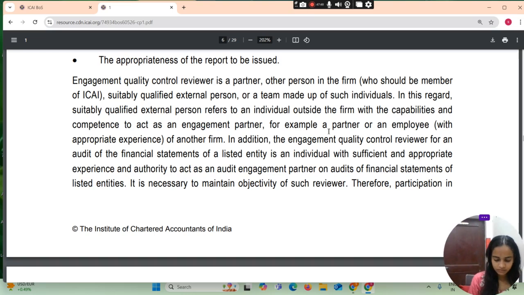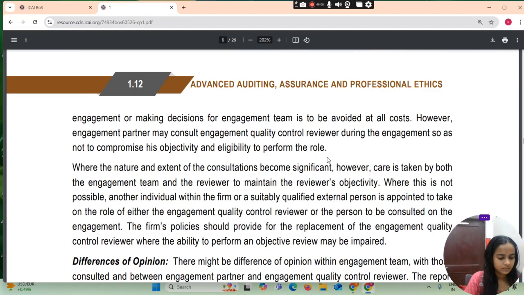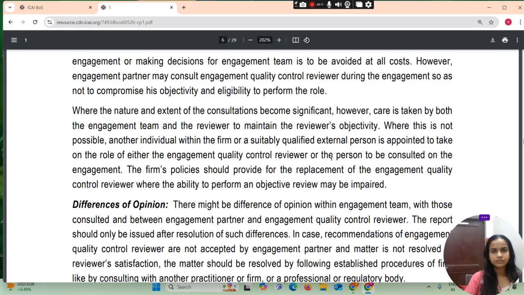Therefore, participation in the engagement or making decisions for the engagement team is to be avoided at all costs.